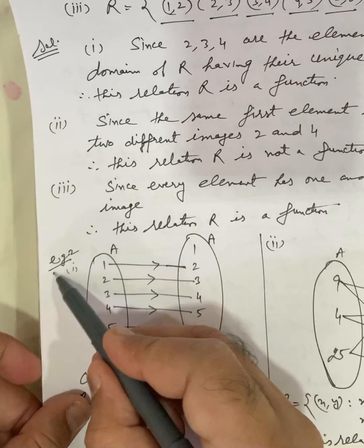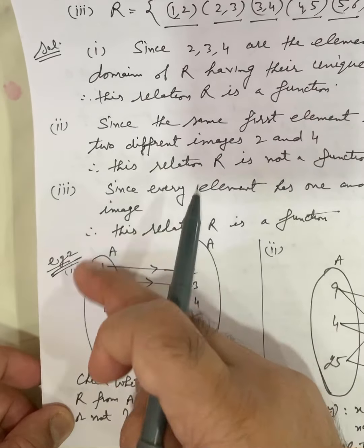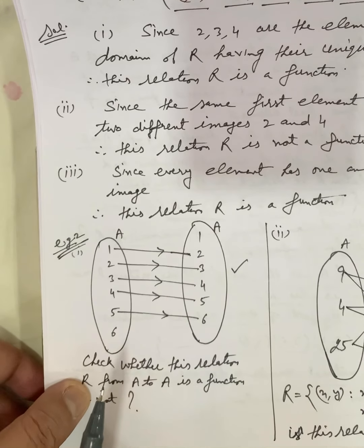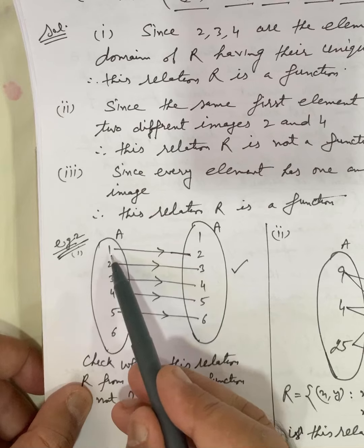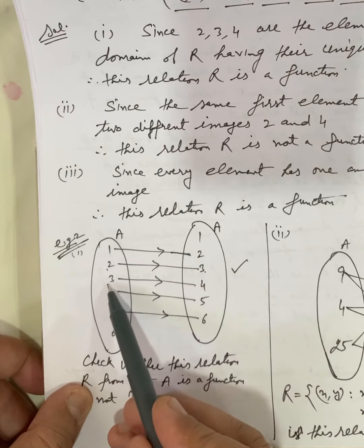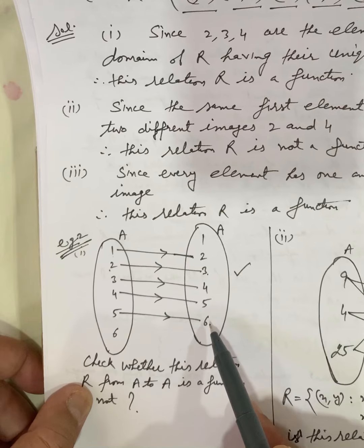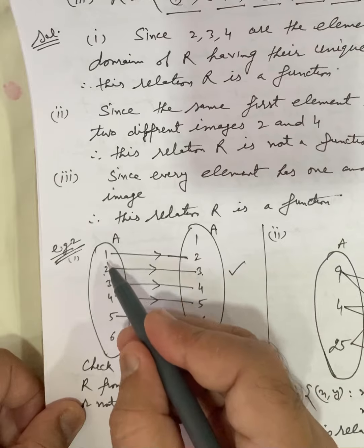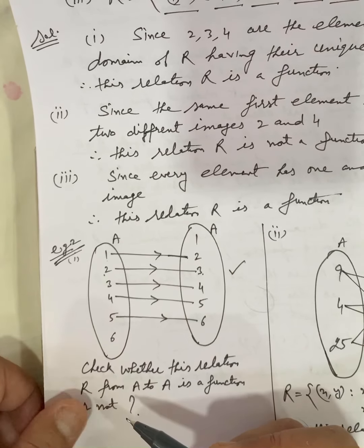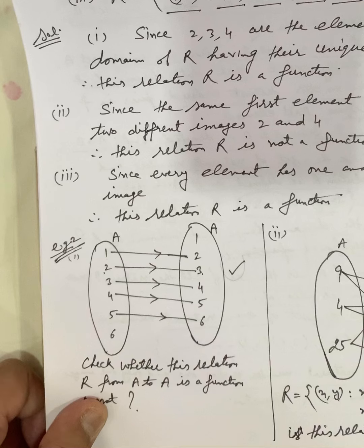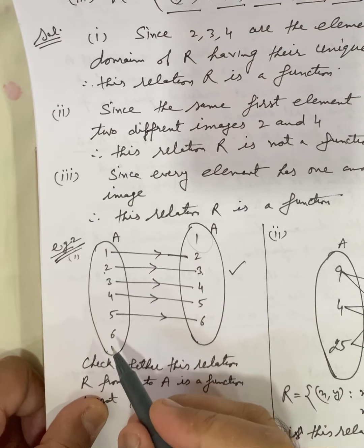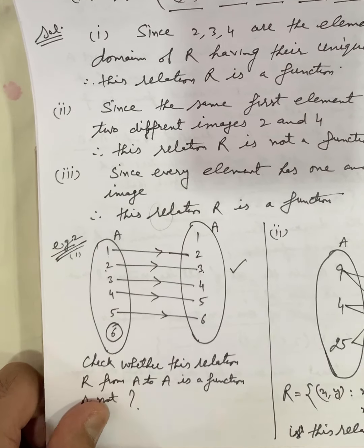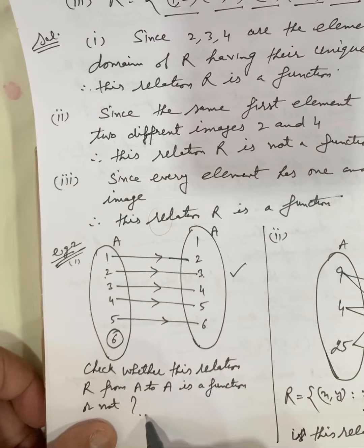Now, in the arrow diagram, next example, an arrow diagram is given. Check whether this relation is a function or not. 1 has image 2, 2 has 3, each element has a unique image. The first condition is fulfilled, but the second condition failed. All the elements of the set A should be involved in this relation, meaning each should have one and only one image. Here 6 has no image. So this is not a function.